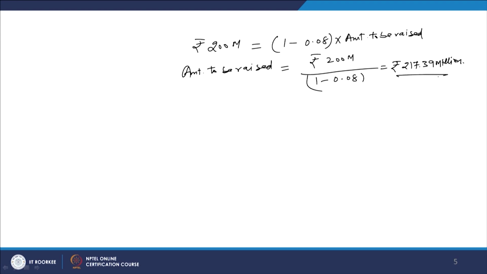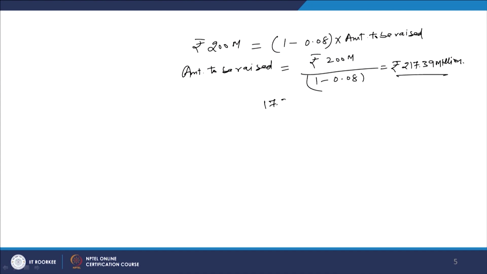217 and 39 millions. So, it is very clear that the 8% flotation cost for raising 200 million rupees of investment works out as 17.39 million rupees. So, it is better to increase the funds to be raised, meaning the project cost. It will not be rupees 200 million, but it will be 200 plus the flotation cost which we have already calculated, 17.39.